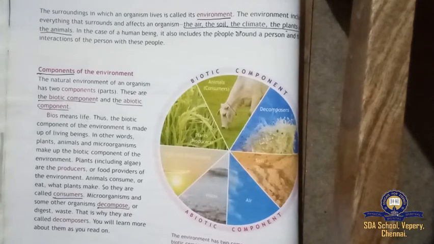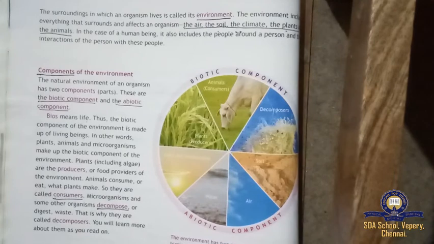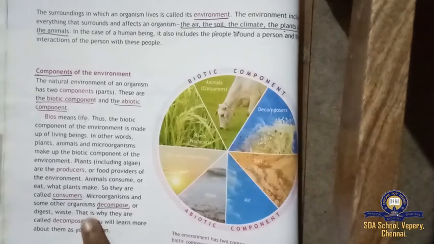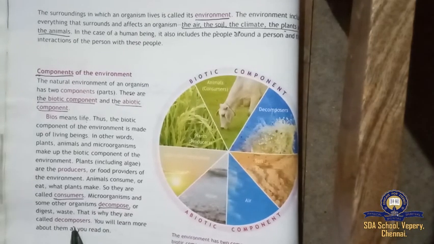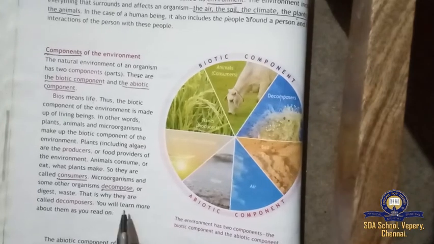Microorganisms are organisms which we can see only through a microscope. Microorganisms and some other organisms decompose or digest waste, and that is why they are called decomposers.